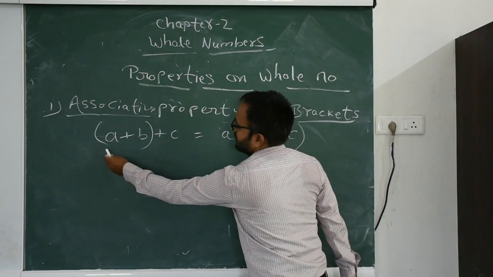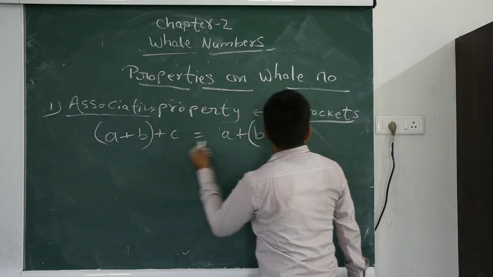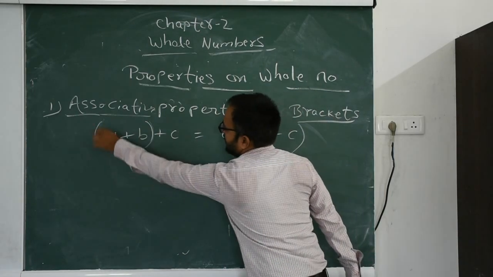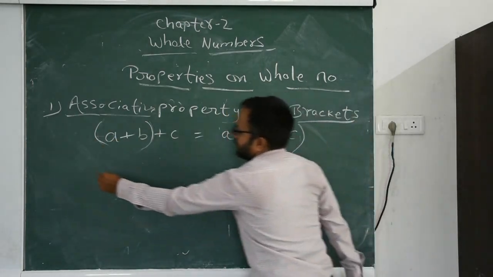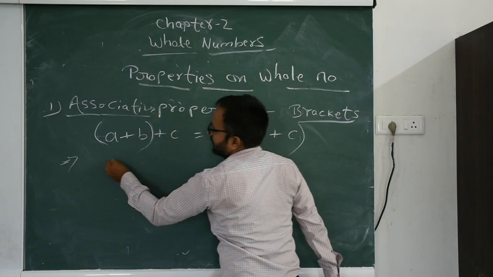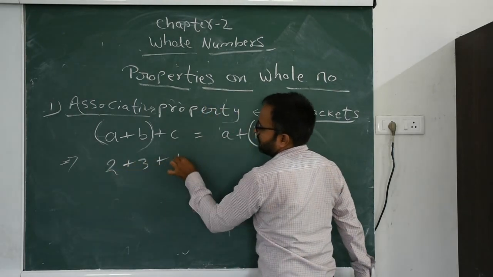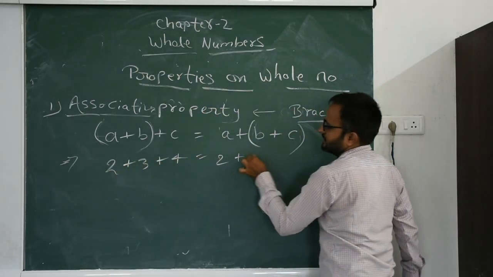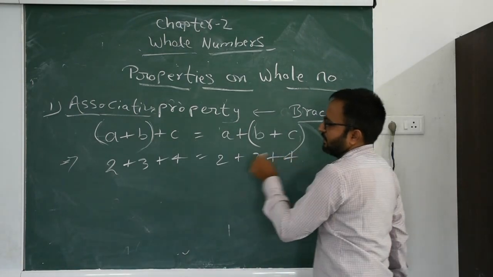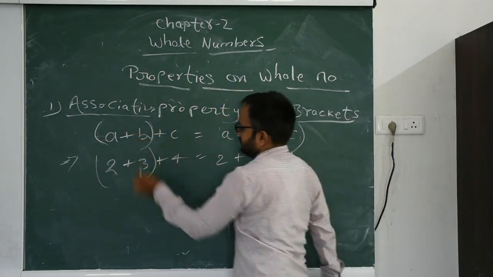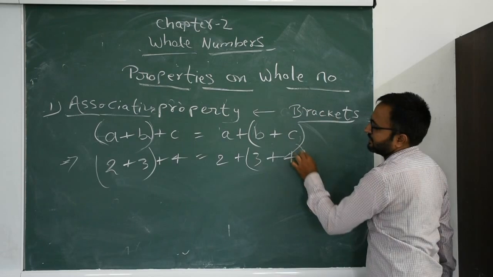Now we change the bracket. Now put the values 2 plus 3 plus 4, here 2 plus 3 plus 4. We make a pair according to this.